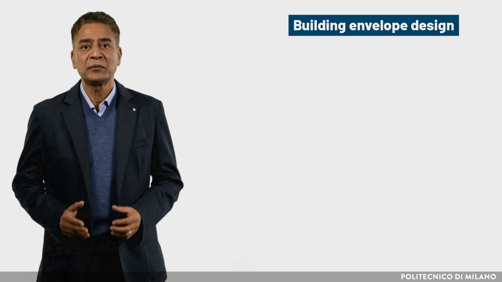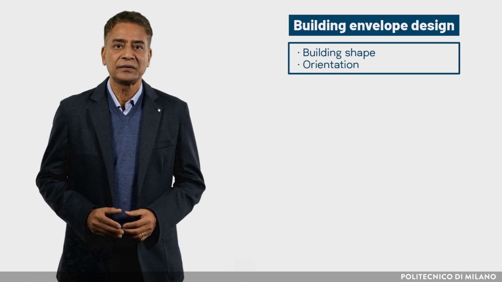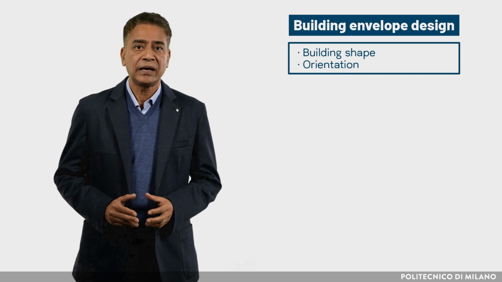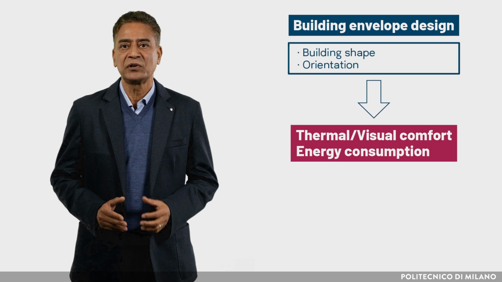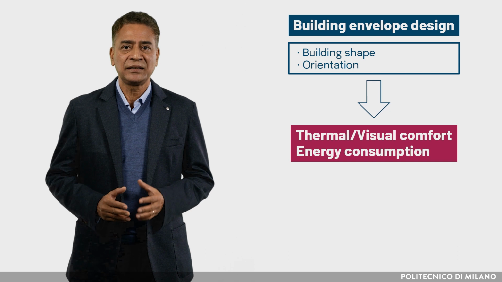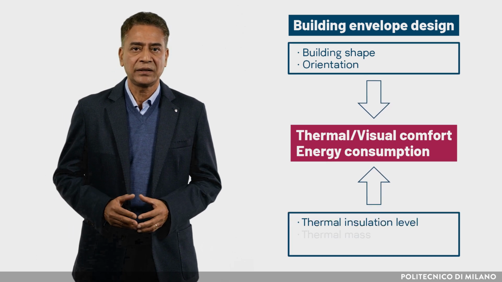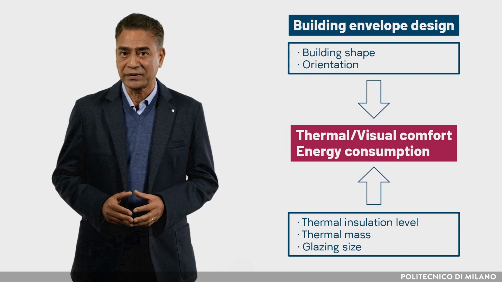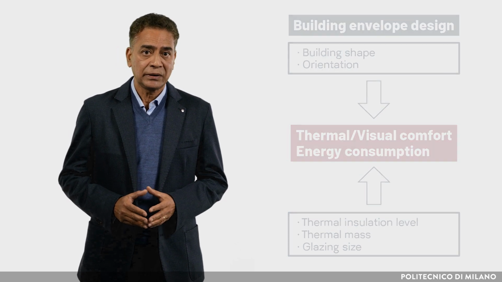As regards building envelope design, building shape and orientation must be the first choices in the design process because they have the most impact on thermal and visual comfort and energy consumption. Another important decision is related to the thermal insulation and the thermal mass of the envelope, together with the sizing of glazed elements. Moreover, the building design should also take particular account of solar control and natural ventilation to contrast the high cooling demand and overheating risk during the hot seasons.